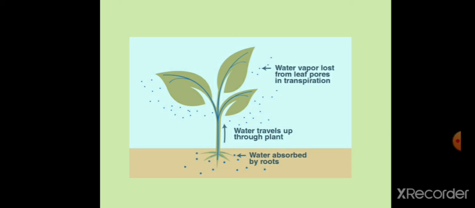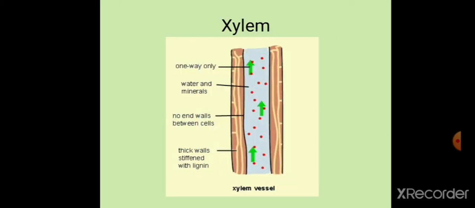Another simpler diagram of transpiration, if you can see, water is absorbed by the roots, then this water travels up through the plant. Who is helping? Xylem. And then water is also lost through the stomata in transpiration. Just for your reference, this is a simple diagram of a xylem. It is a tube-like structure, right? Hollow tube.